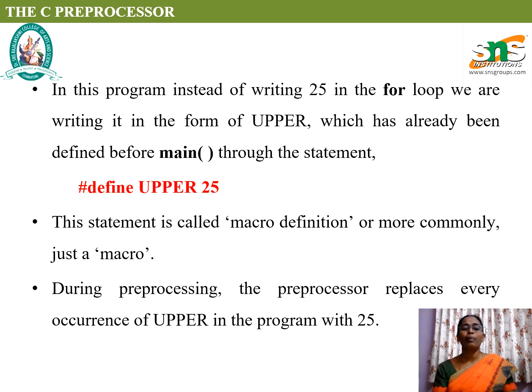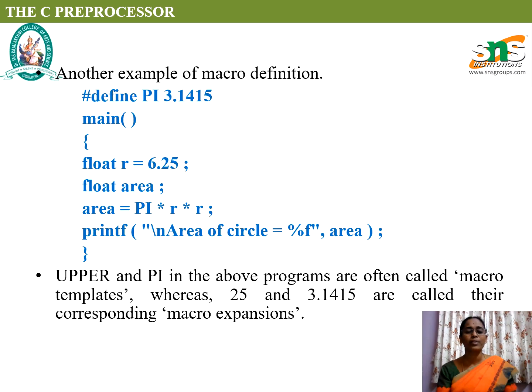In this program, instead of writing 25 in the for loop, we are writing UPPER. That means we are defining the statement with a macro, which is commonly used as a macro definition during preprocessing. The preprocessor replaces every occurrence of UPPER in the program with 25, that is, in the program whatever we have saved.